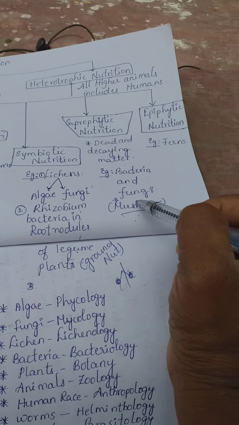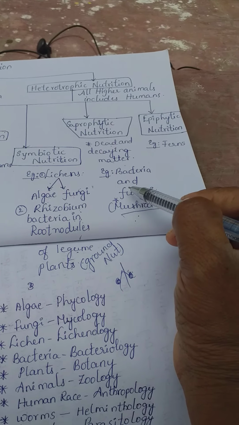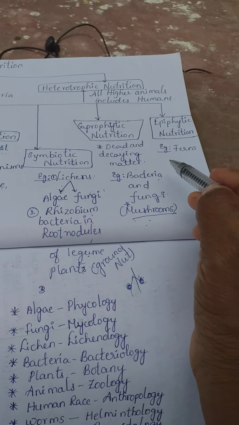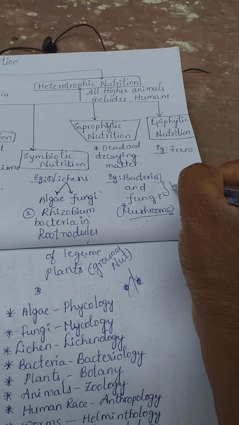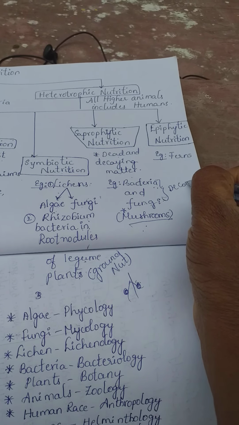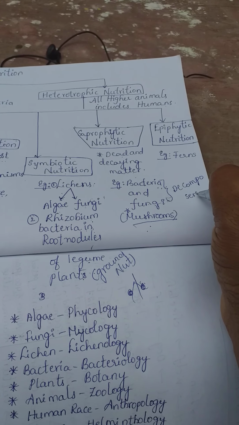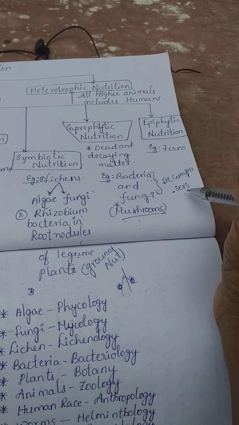Whenever a plant dies or an animal dies, the body is broken down into pieces by the action of bacteria and fungi, and we can call them decomposers. Decomposers. It is completely one word, as there is no space, I am writing it here.